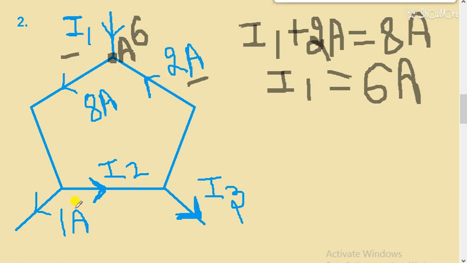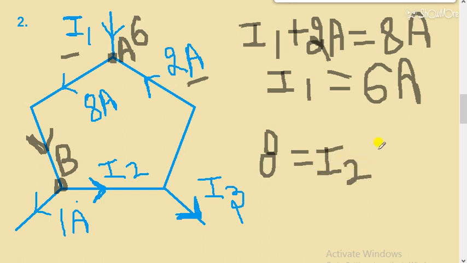Now you have to see this point. Let's take it as point B. So current 8 ampere is coming towards this point, and current of 1 ampere is going away. So let's take the equation. 8 ampere is coming towards, and I2 and 1 ampere are going away. So here we have to write I2 plus 1 ampere. So the value of I2 comes out to be 7 ampere.